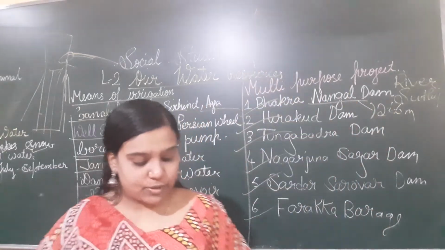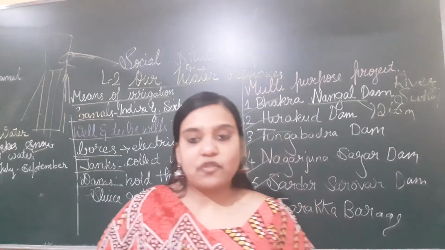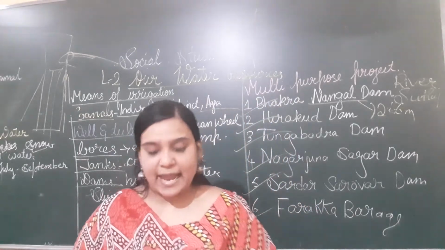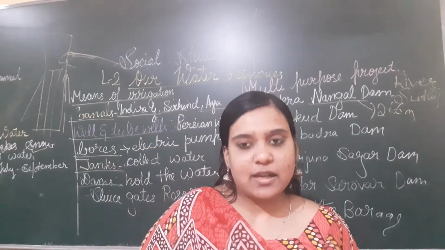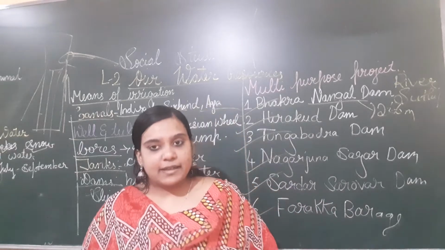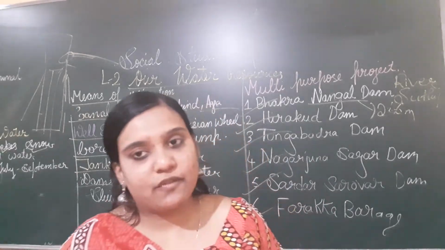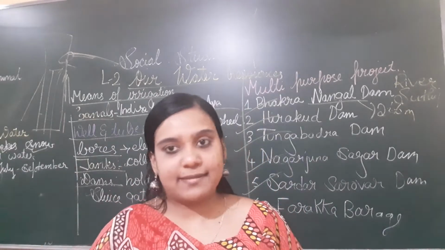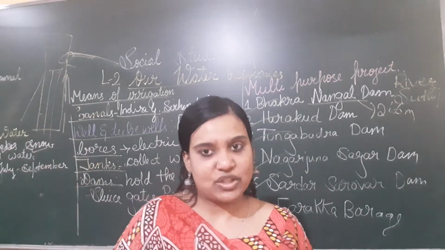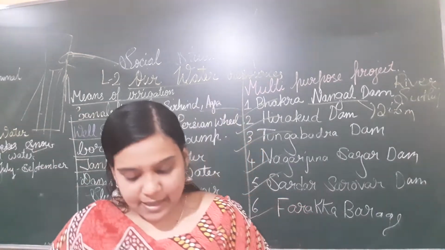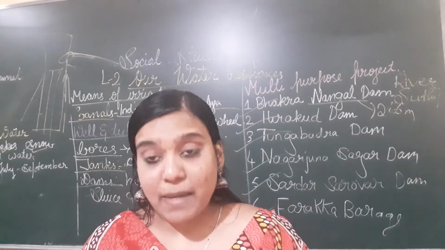It provides water for irrigation and electricity to Delhi and its neighboring states like Haryana, Chandigarh and Punjab. Then Hirakud Dam is built on the river Mahanadi.